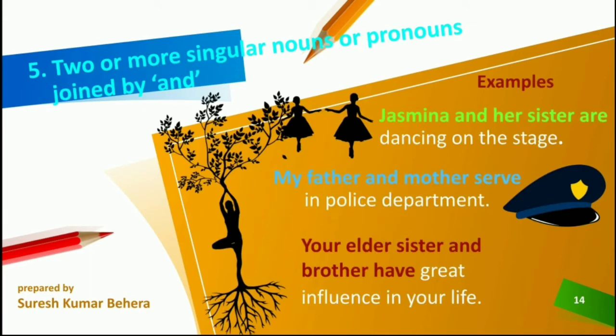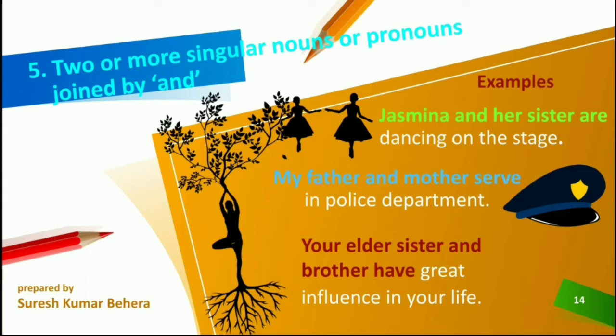For example, Jasmina and her sister are dancing on the stage. See, Jasmina is a single subject, and her sister also single, but together added with "and". Jasmina and her sister are dancing on the stage.